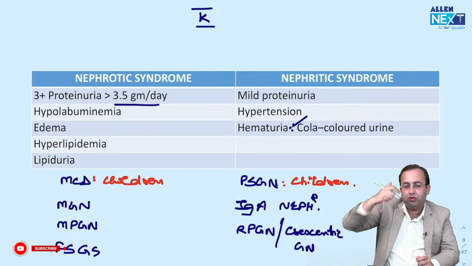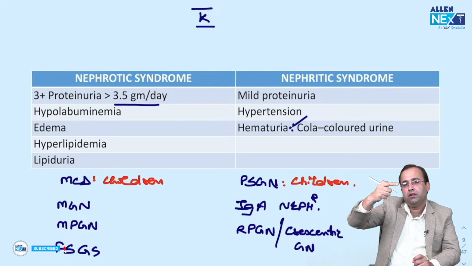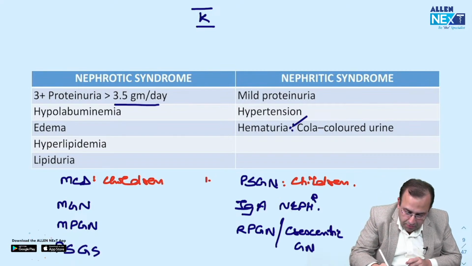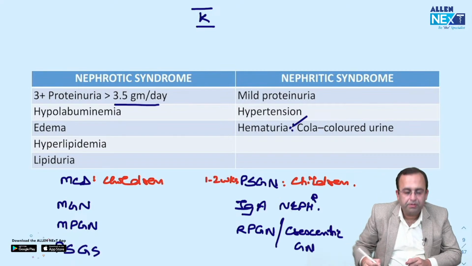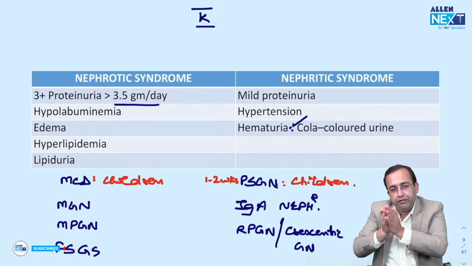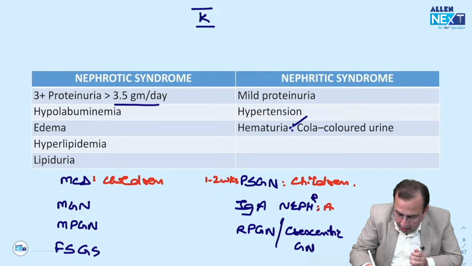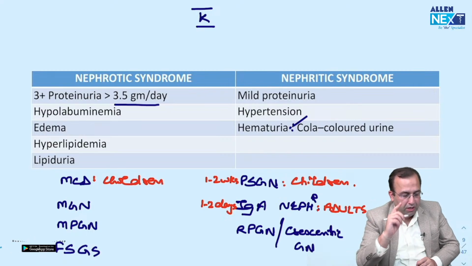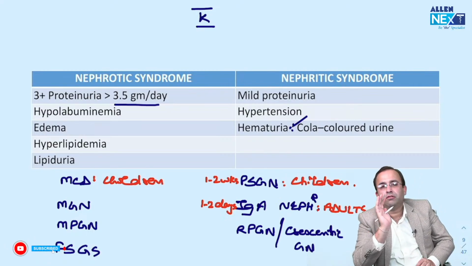So most common nephritic syndrome in children, occurring 1 to 2 weeks after respiratory tract infection, that is PSGN. Whereas nephritic syndrome occurring in adults 1 to 2 days after respiratory tract infection, being IgA nephropathy.